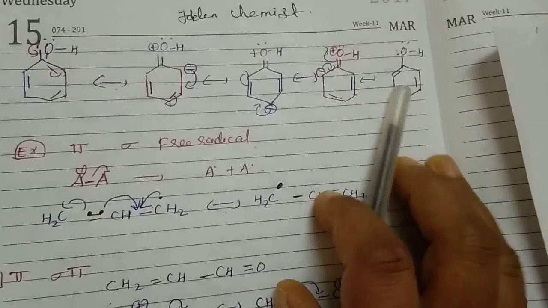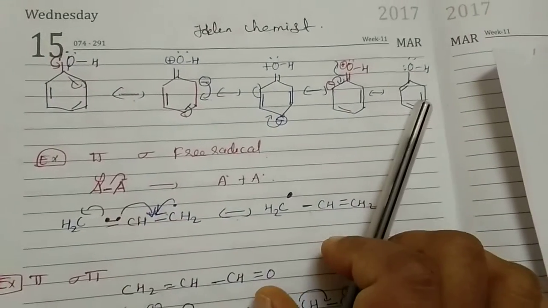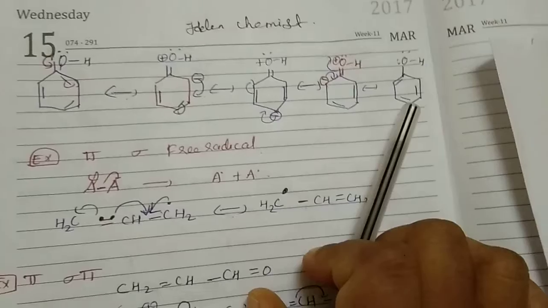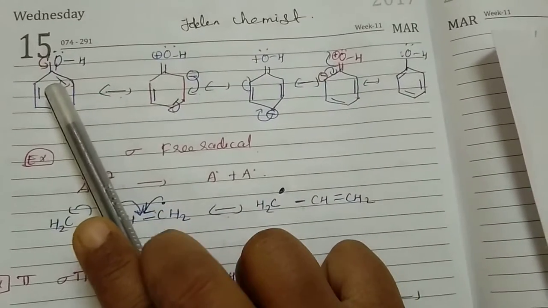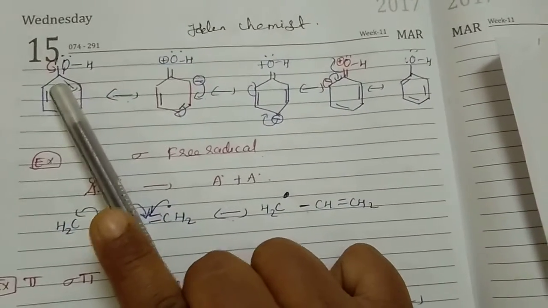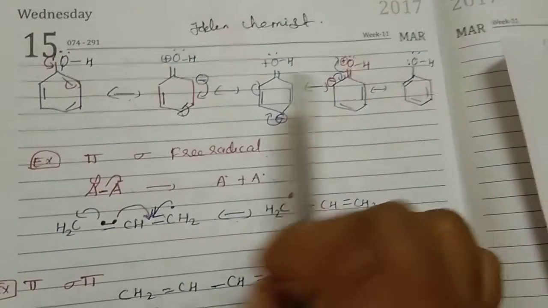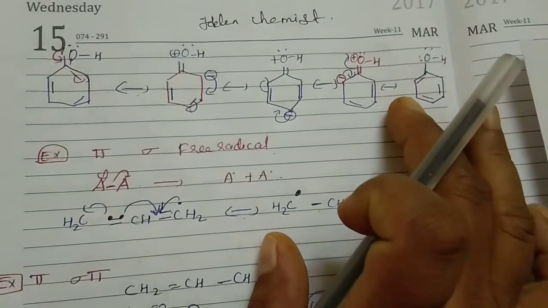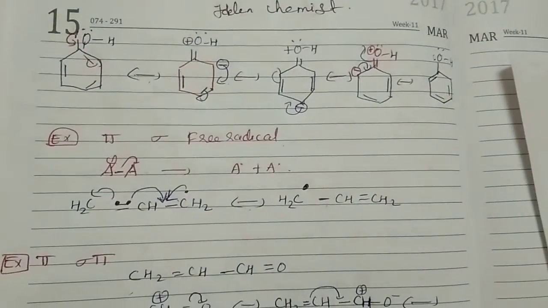Comparing this one and the last structure, there is a change in the position of pi and sigma bond. See this place: here you are having a sigma bond, but here you are having a pi bond. So there is a change in position of sigma and pi bond and lone pair. So this is an example for pi sigma pi.